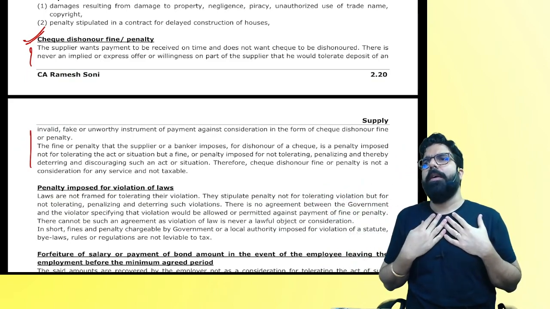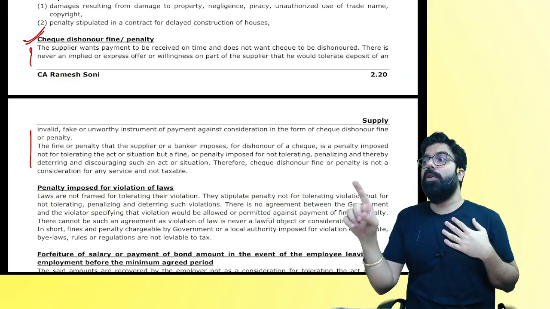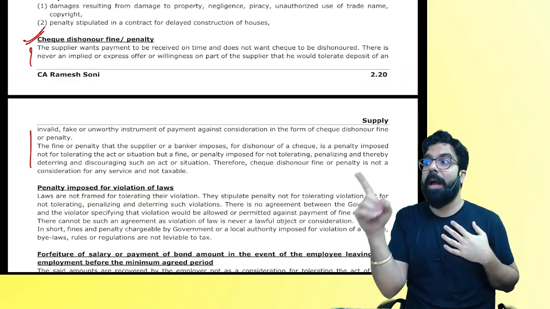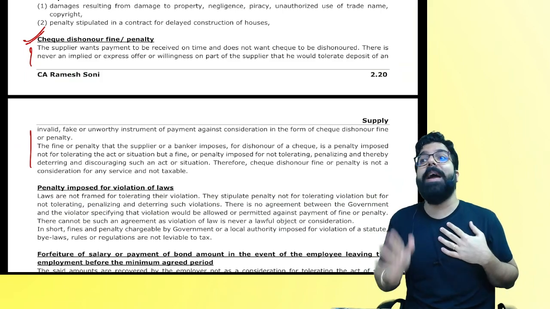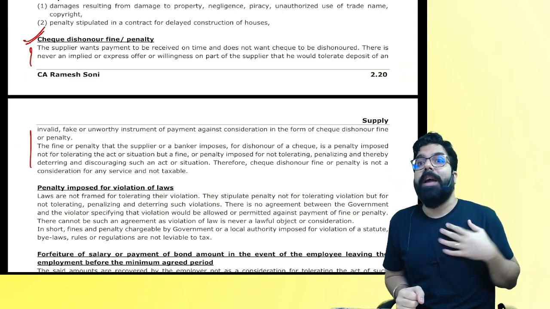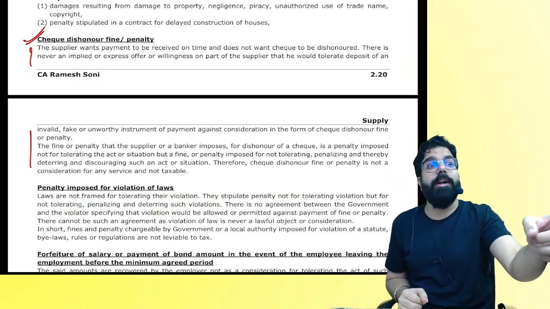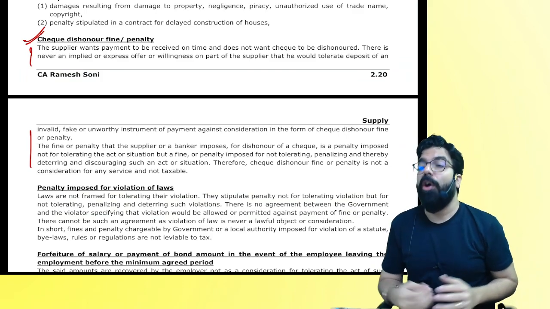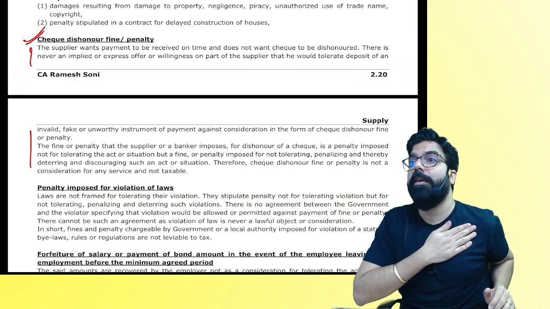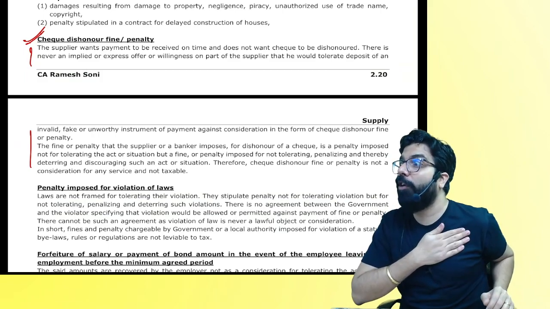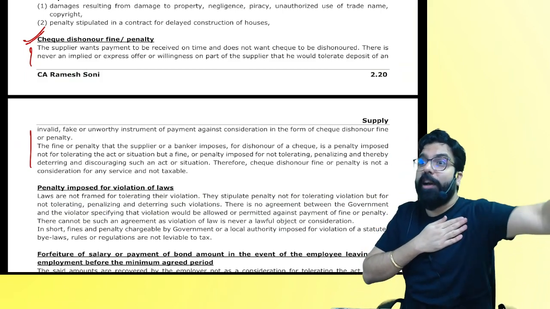Bharat gave me a check. I told him that if the check gets dishonored, I will charge him a fine of 10,000 rupees. My question is, have I agreed with him that I will tolerate his check getting dishonored, or do I want the check to get honored? The supplier wants his check to get honored, not dishonored so that he can collect a fine.